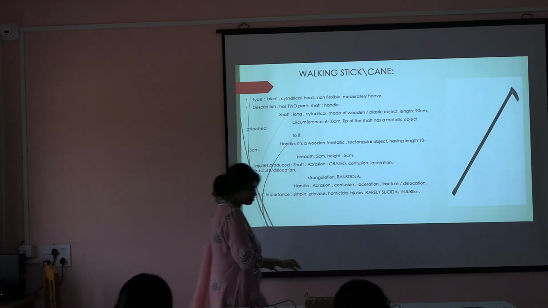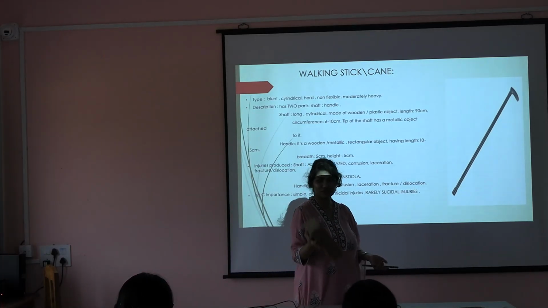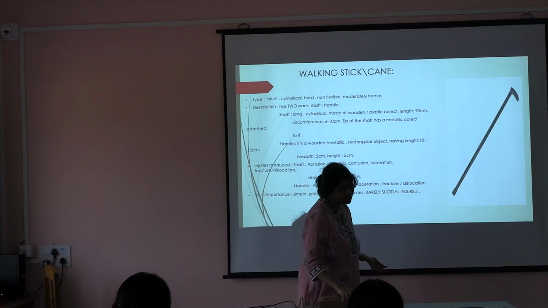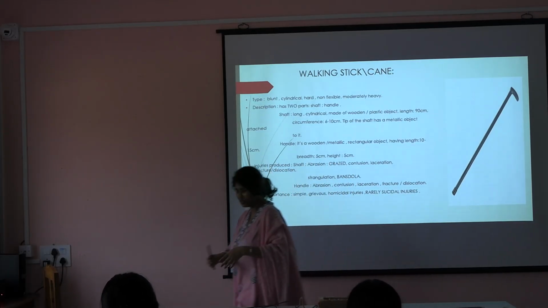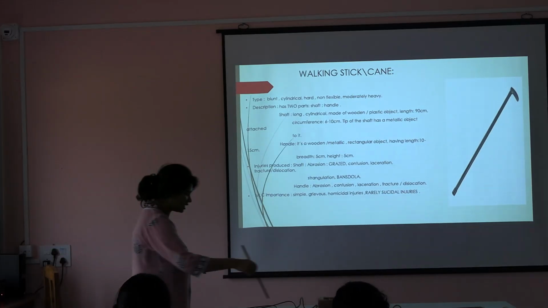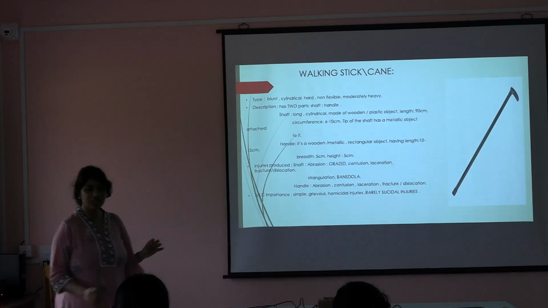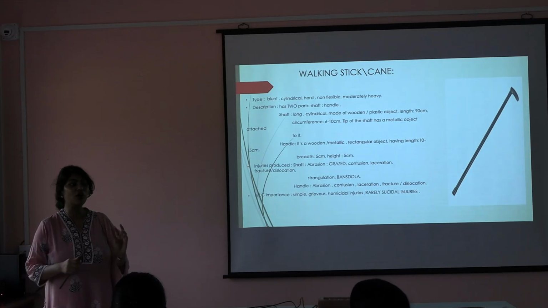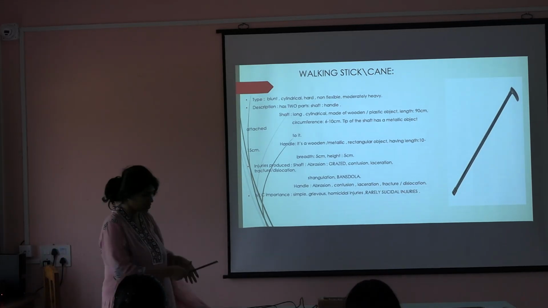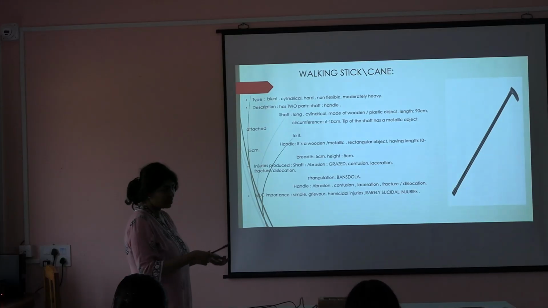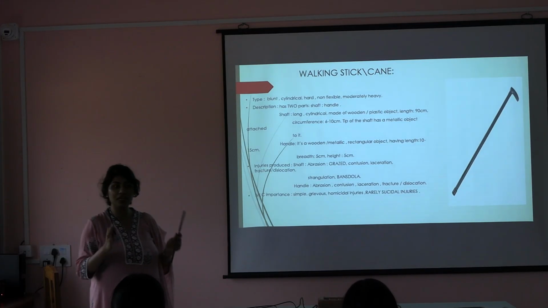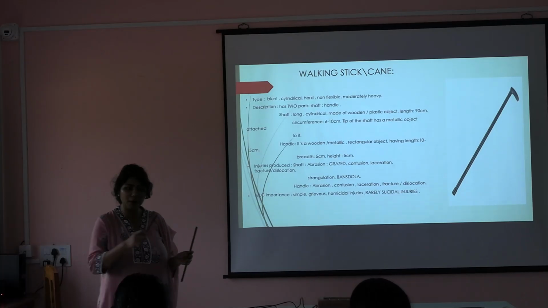If this is heavy, then what is this? Very heavy. So this is moderately heavy, right? Next, when you are trying to describe it, say how many parts are present. For this, there is only one part. Okay. For the cane, how many parts are present? Two parts. There is a stick and there is a handle. Now we need to describe the handle and the stick individually.